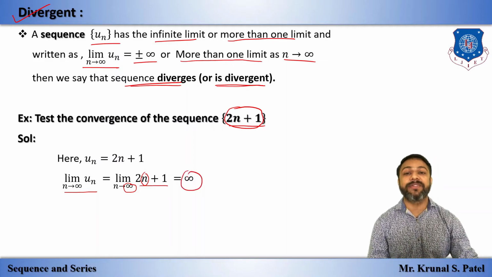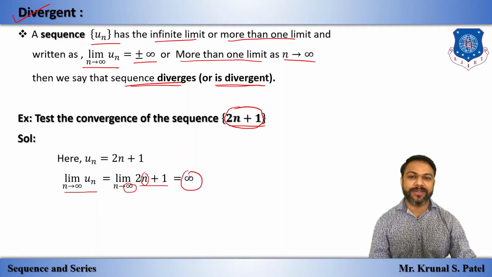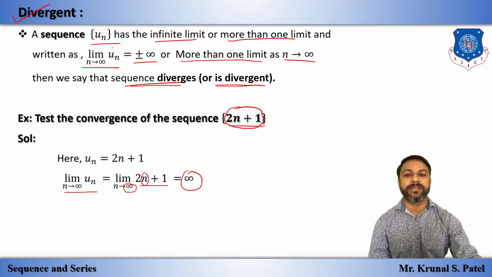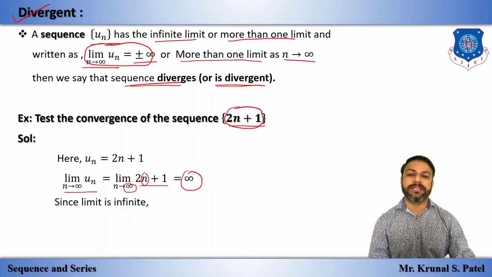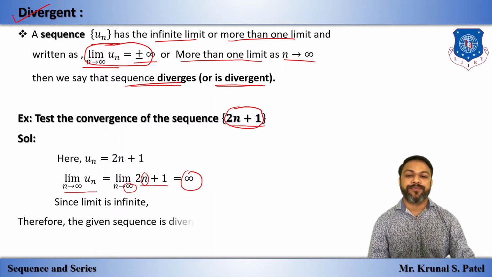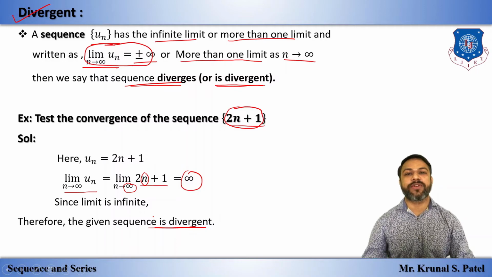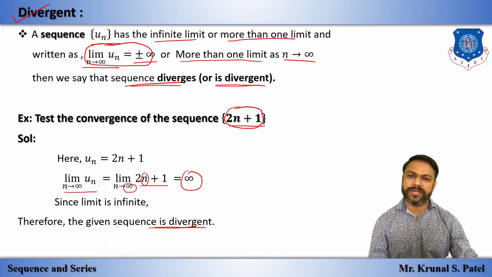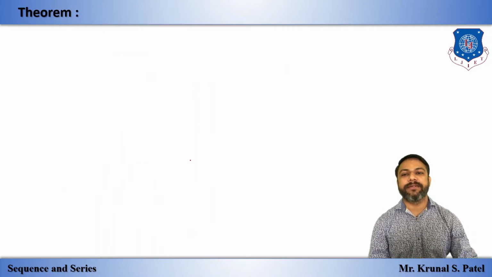So we have the limit value infinite. So from the definition, if the limit value is infinite, then the given sequence is divergent, or you can say the sequence diverges. Okay, so this is the concept of convergent and divergent.